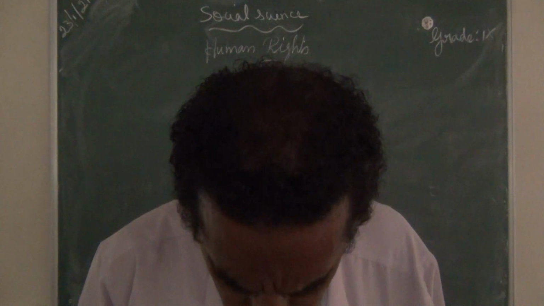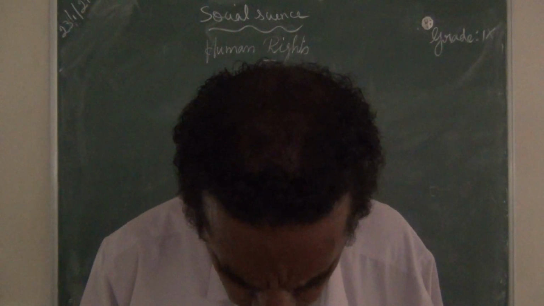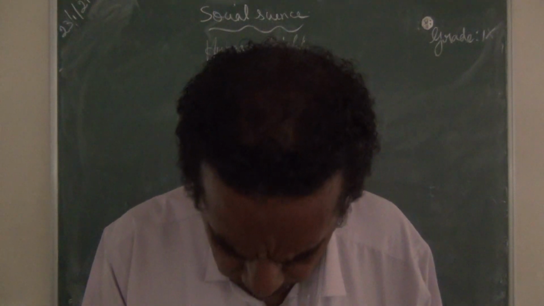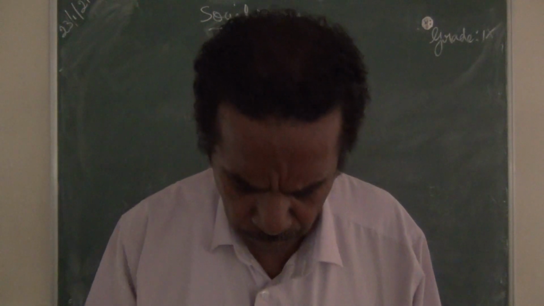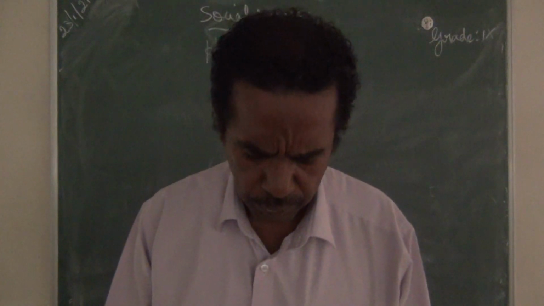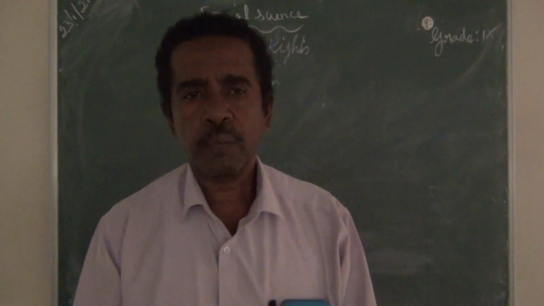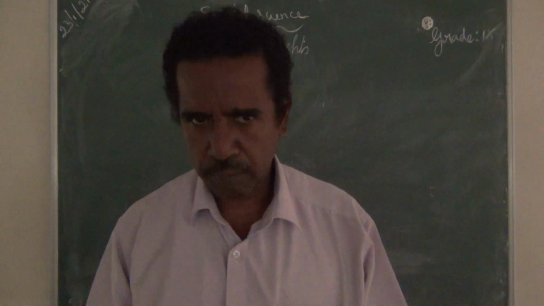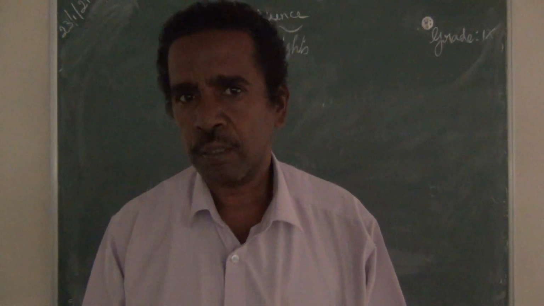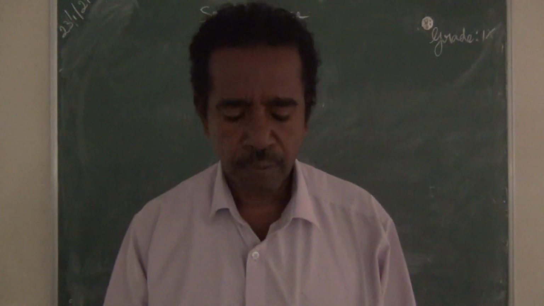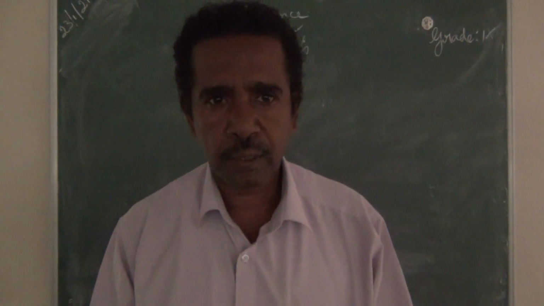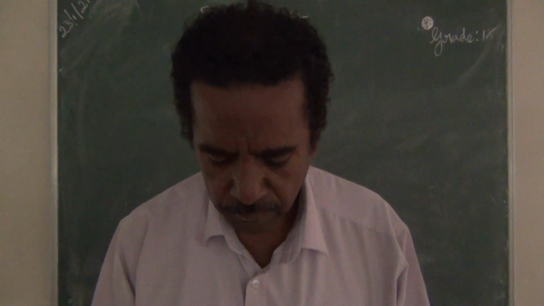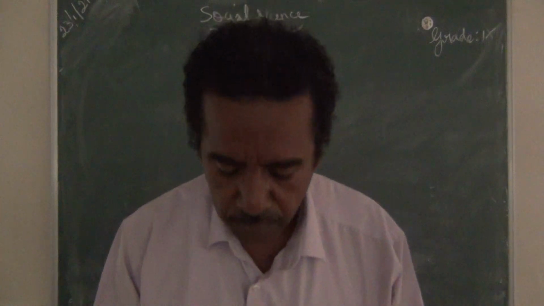The National Human Rights Commission was established on 12th October 1997. Human rights are mentioned in the Constitution. For that, a separate commission was established on 12th October 1997.